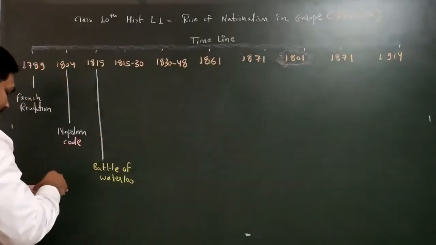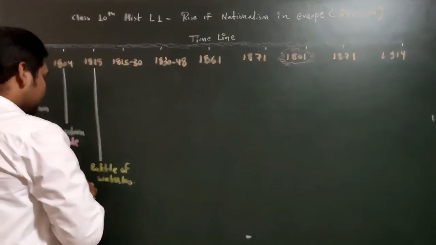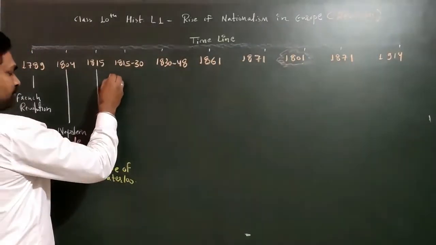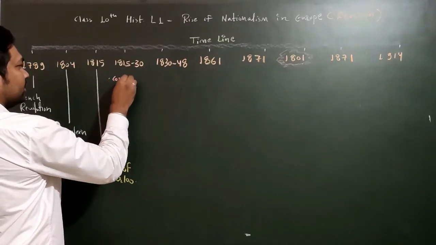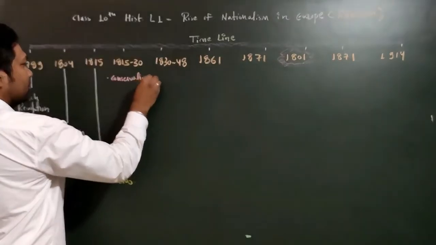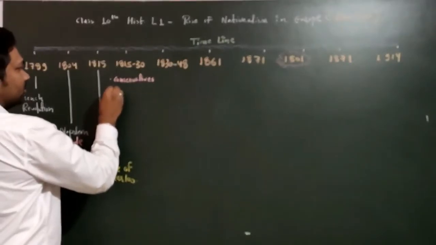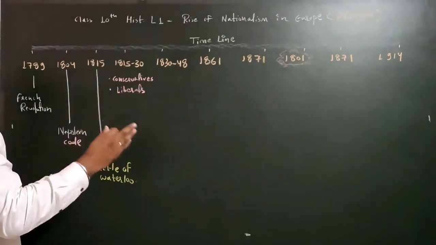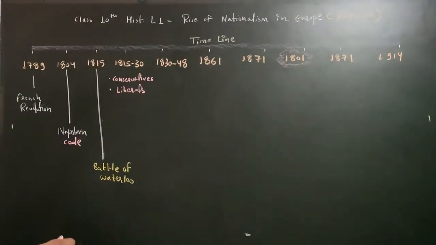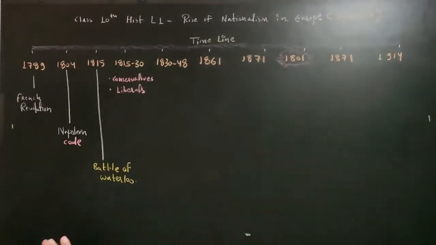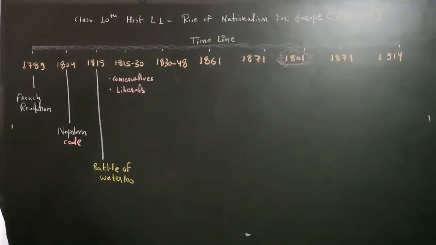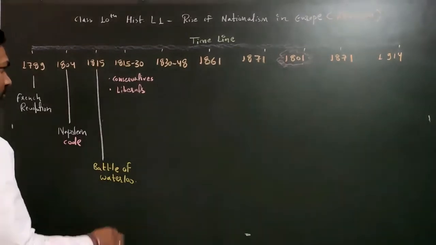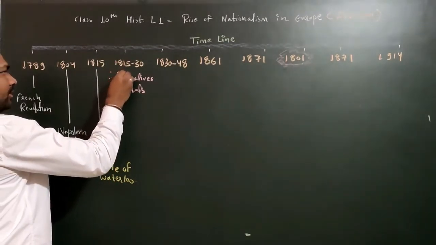I am writing here only. First of all, I'll tell you about the conservatives. Then I'll tell you about the liberals. And meanwhile, I'll also tell you about the society of the entire Europe, how the peasants were there, how the rich people were there. Fine. So this also I'll tell you in detail. That society structure I will explain here.